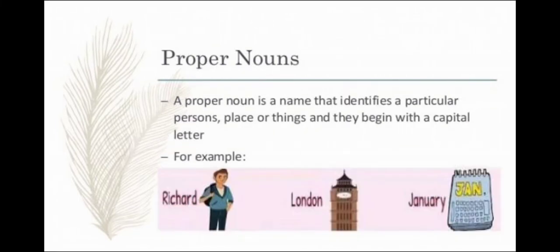Now we'll move to the next kind of noun, that is proper noun. A proper noun is a name that identifies a particular person's place or things and they begin with a capital letter. So by this definition, it is already clear that special names given to people, places, pets, days, months, organization, etc. are proper nouns. One thing we should remember always, that proper noun always begins with a capital letter.